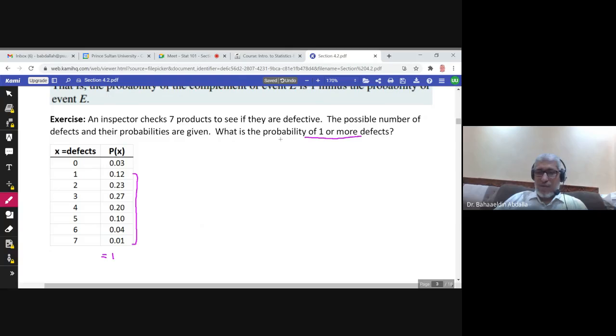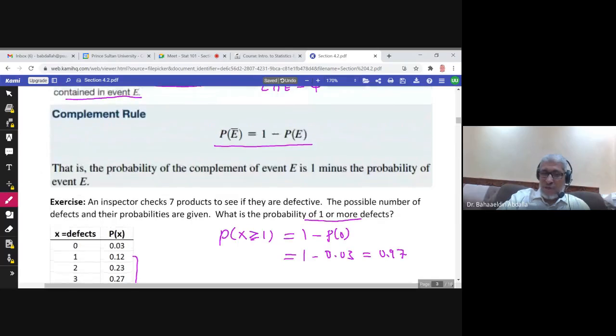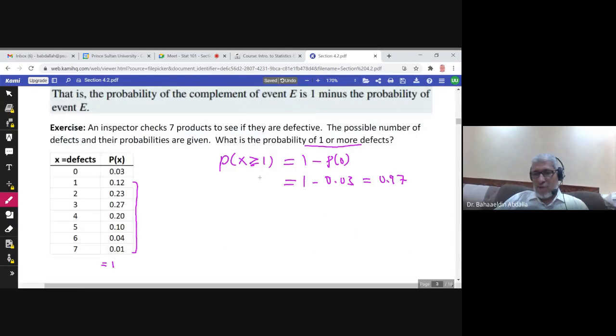So the probability of x greater than or equal to 1 would be 1 minus probability of 0. And if you take 1 and above, 1 or more, only 0 is left. So the probability would be 1 minus probability of 0, which is 1 minus 0.03, which is 0.97. So if you add all of these probabilities, you should get 0.97, or the one who knows the complement rule can get to the answer quickly like this.